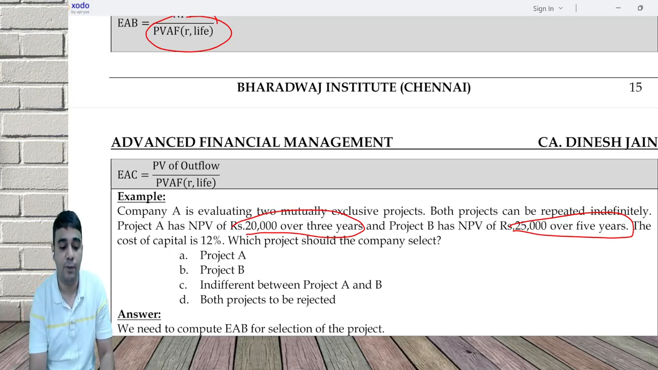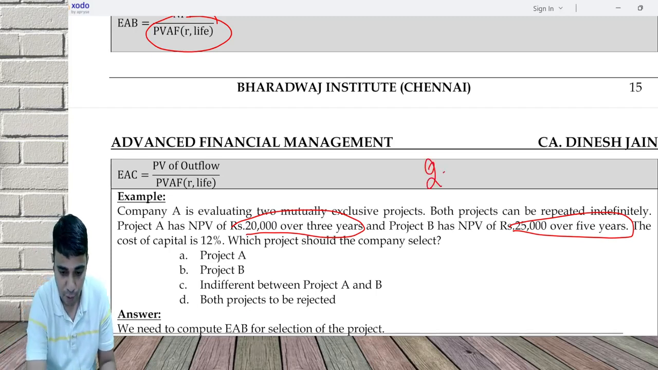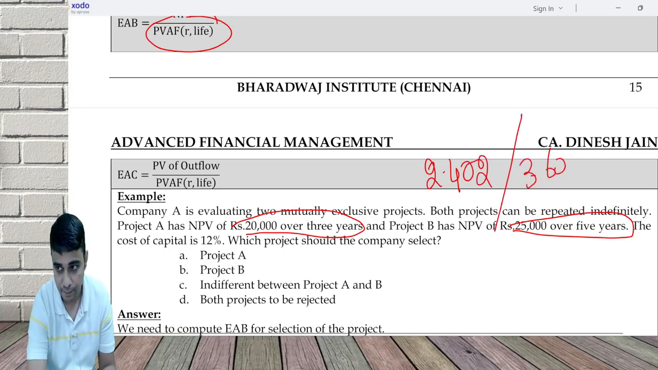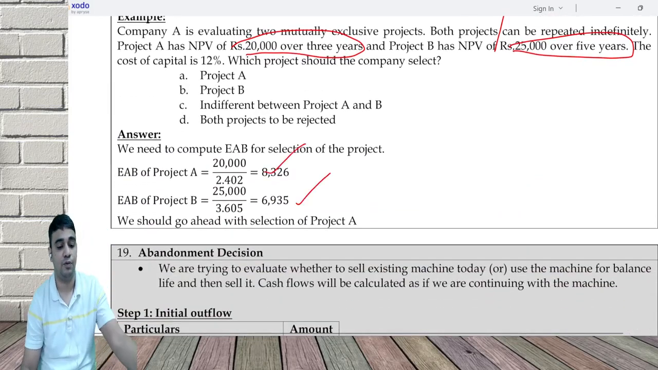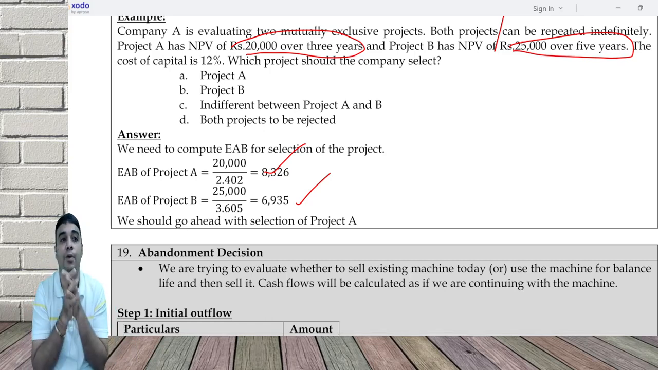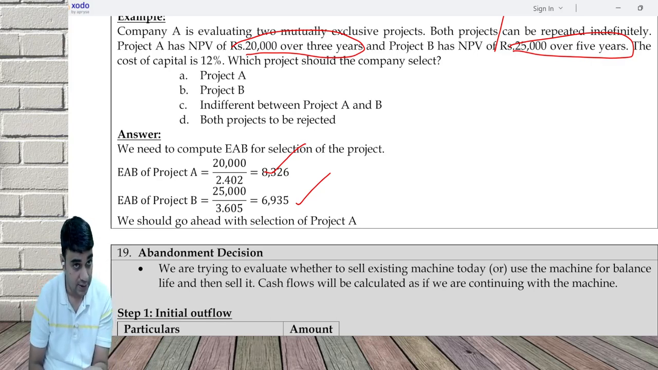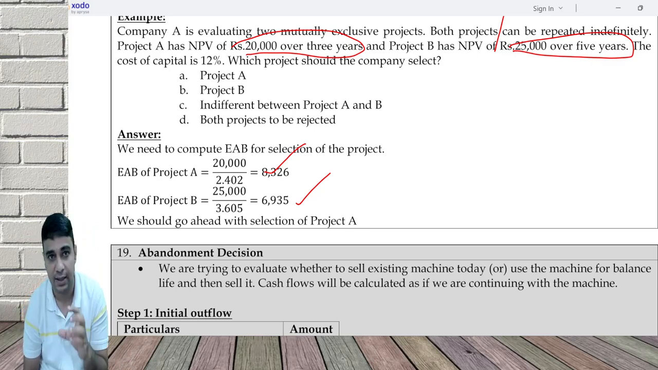Tell me the 3-year and 5-year annuity factor: 12% 3 years, 12% 5 years. 2.402, 3 decimals we normally take. And you need to divide. You will get 8326 and 6935. I will go ahead with selection of project A because project A has better EAB. Earning 20,000 in 3 years is better than earning 25,000 in 5 years. It's not a direct divide by 3 or divide by 5. You need to consider time value of money.